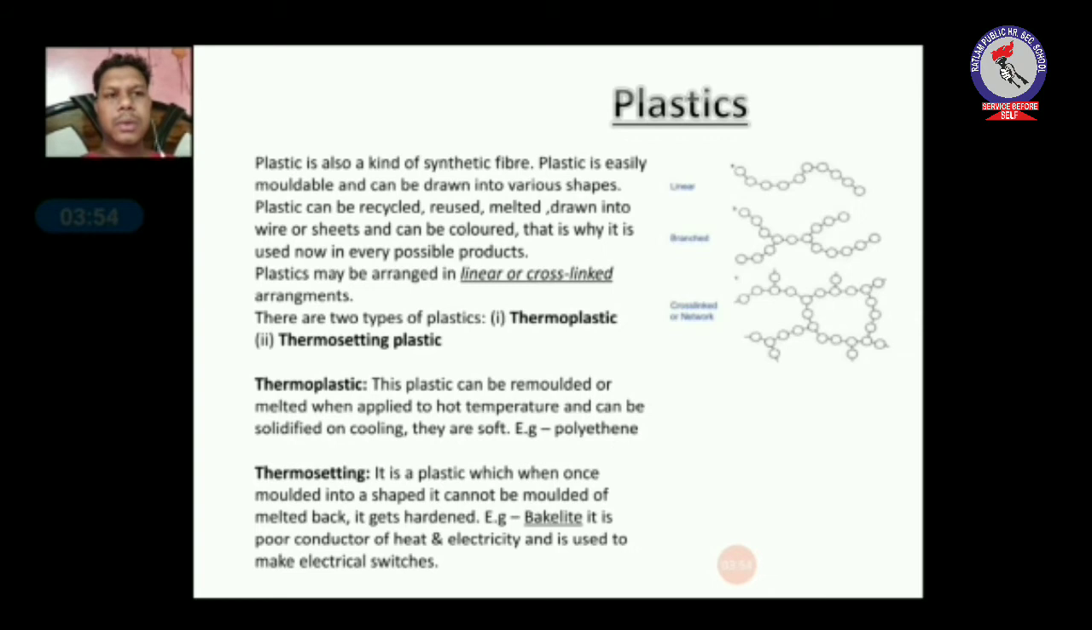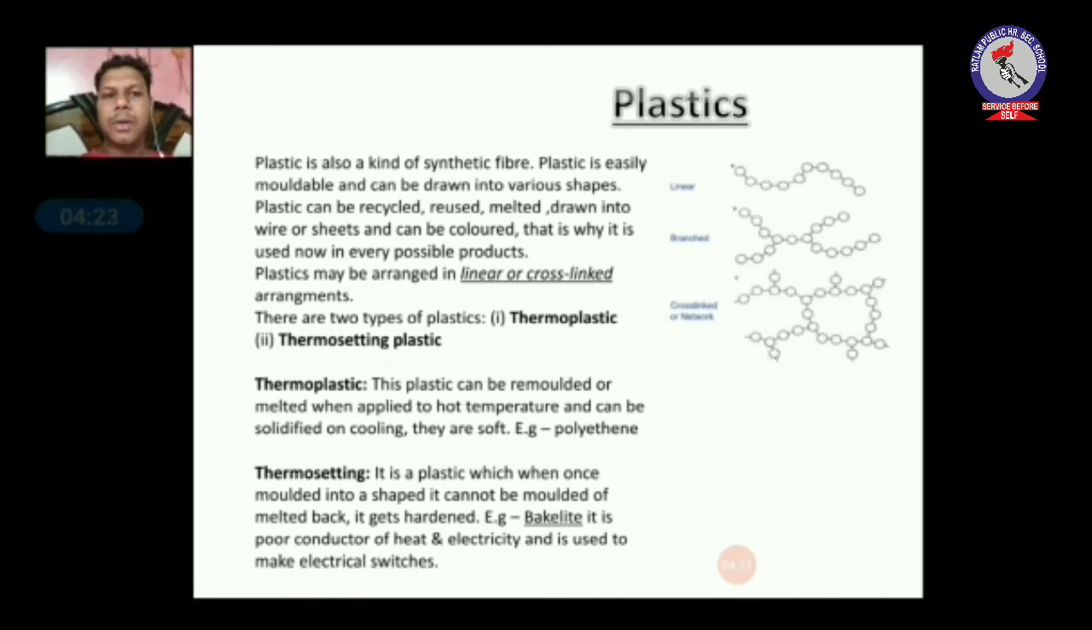Now children, we will come to the plastic part. As you know, every day we use many plastic products, so plastic is also kind of synthetic fiber. Plastic is easily moldable and can be drawn into various shapes. Plastic can be recycled, it can be reused, it can be melted, and it can be drawn into wires as well as sheets, and it can be dyed into various colors. We can obtain various colors of plastic. That is why it is used now in every possible product.